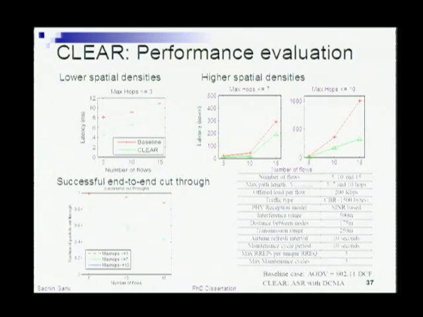So I'm trying to make sure that the flows are not packed too closely to each other, and there is some scope for the routing protocol to find a route around so as to avoid interference with the other flow. In the other case, we look at a more packed scenario with higher spatial densities, because the paths are now longer and the number of flows is larger. So there is more chance of the two flows interfering with each other.